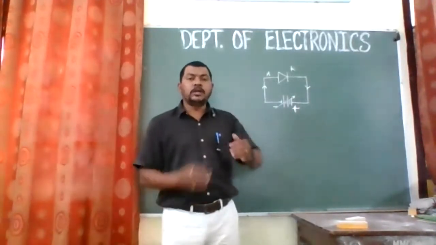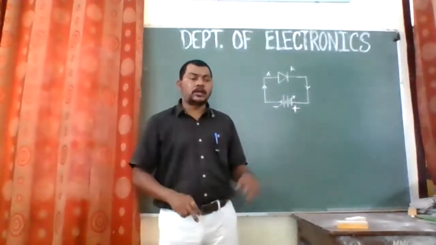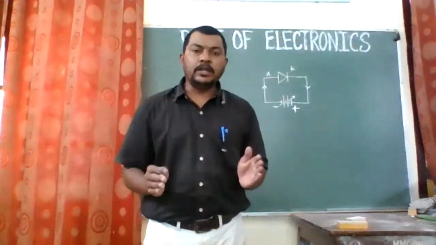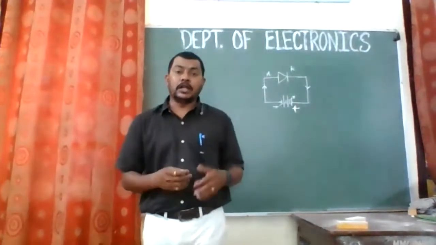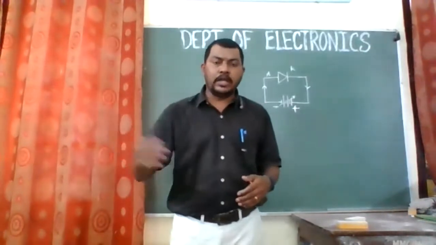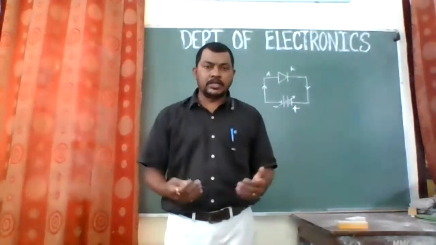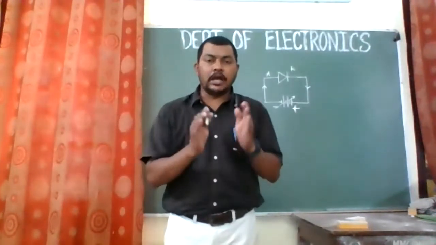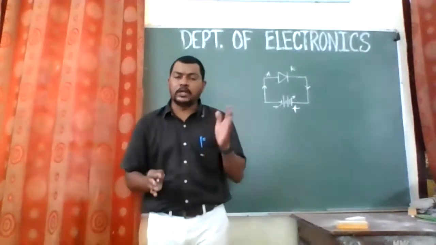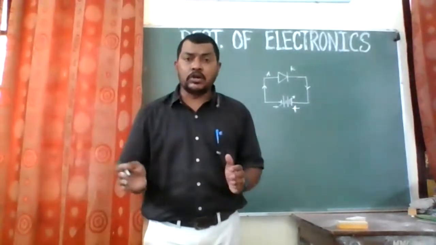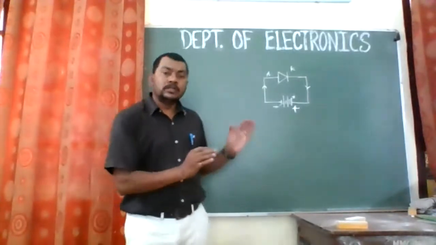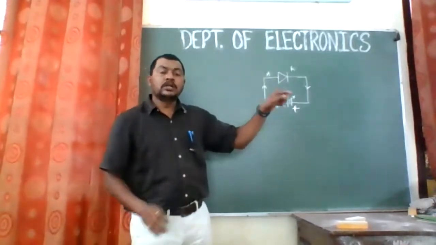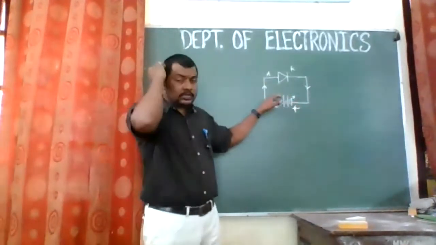So this multiplication of electrons will go on increasing due to the increase in the potential. And at a certain moment, a huge amount of reverse current flows through the diode, and we call it the avalanche breakdown, right? So that multiplication of electrons, 1 to 2, 2 to 4, and 4 to 8, is called the avalanche multiplication, and the breakdown due to that is called the avalanche breakdown. Remember this. So we are having two types of reverse breakdown. One is called the avalanche breakdown, and the other one is called the Zener breakdown. So I will tell you the Zener breakdown also, but this is for the simple diode, and Zener breakdown is actually for the Zener diode, right? So this is how it happens.